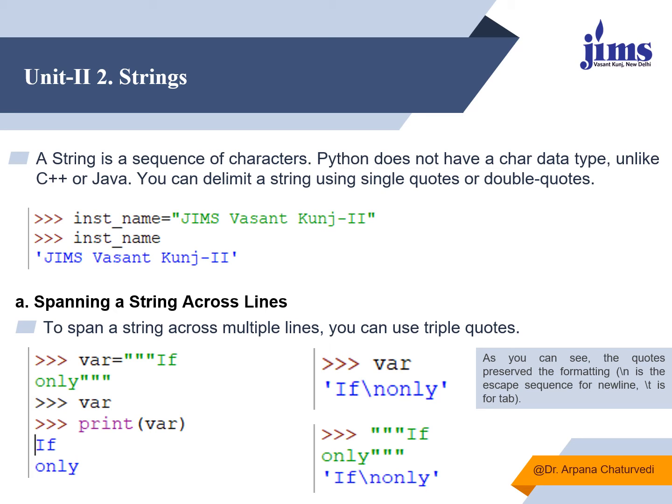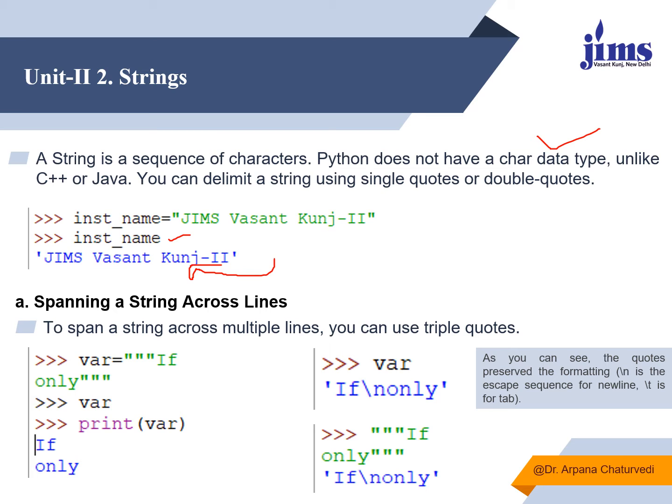So here, if I say inst underscore name is equal to, within double quotes, Jims Vasant Kunj 2, and I want to print inst name, we can see that it is a string. To check, we can use type also. It will display the output as string only. Python does not have any char data type as C, C++ and Java have.